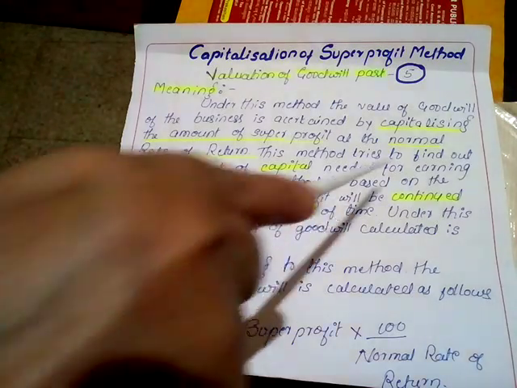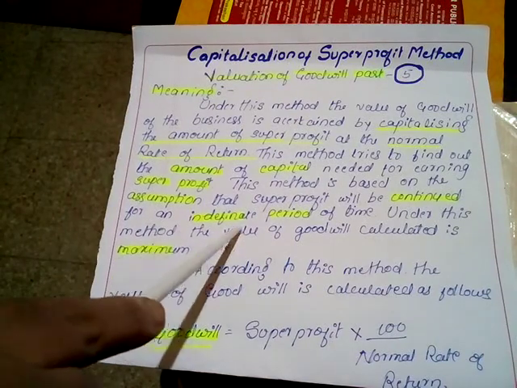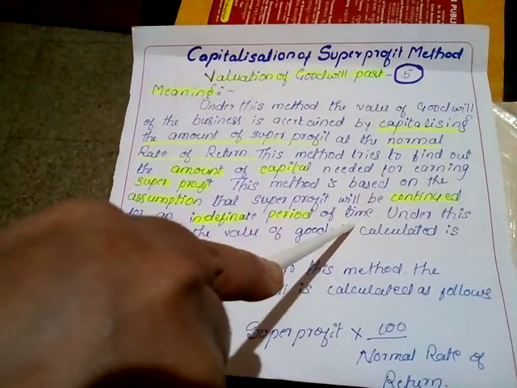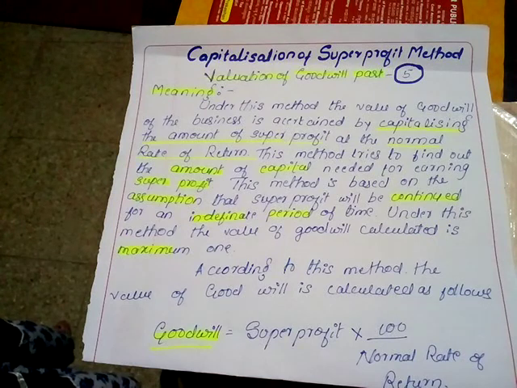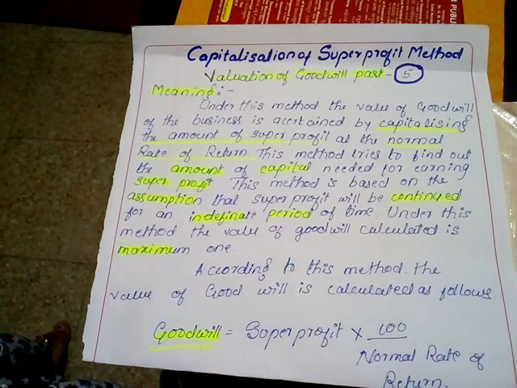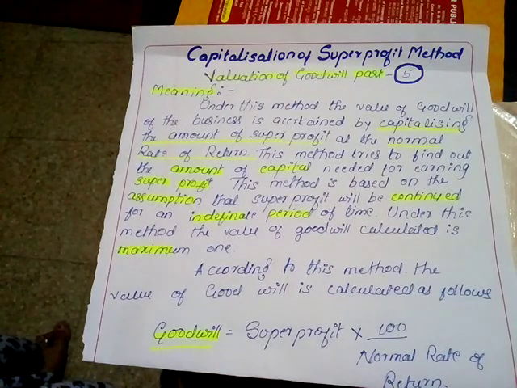And this method is based on the assumption that super profit will be continuous for an indefinite period of time. That means for applying this method, the company assumes that for the upcoming years, the company will definitely earn the super profit for an indefinite period of time. It means there is no loss for the company. It is the main assumption. On this assumption only we can apply this method. Without this assumption, we can't apply this method for the valuation of the goodwill.